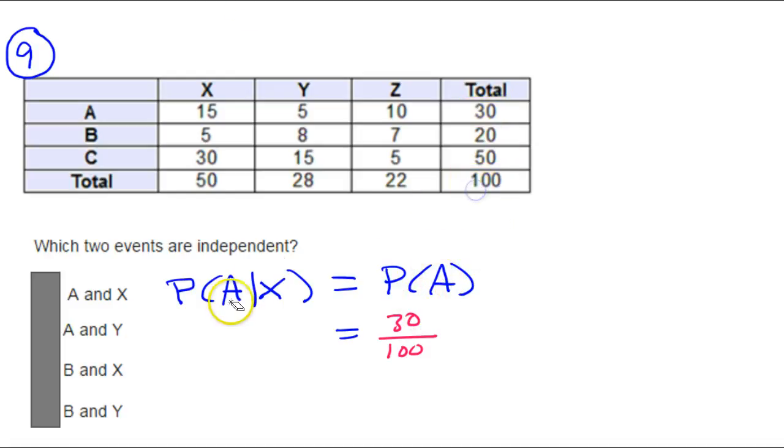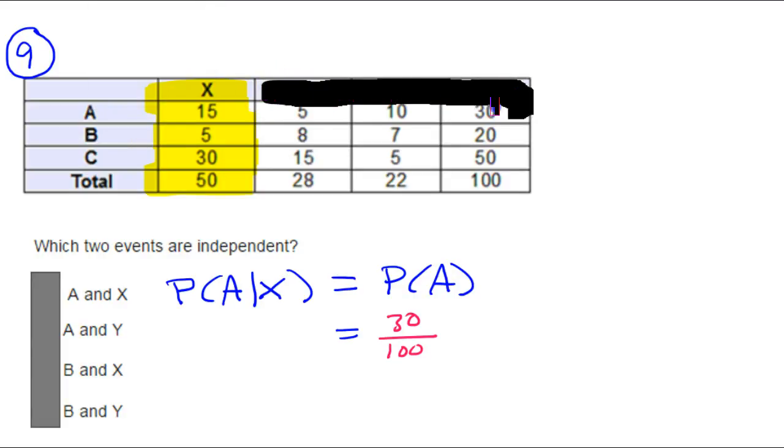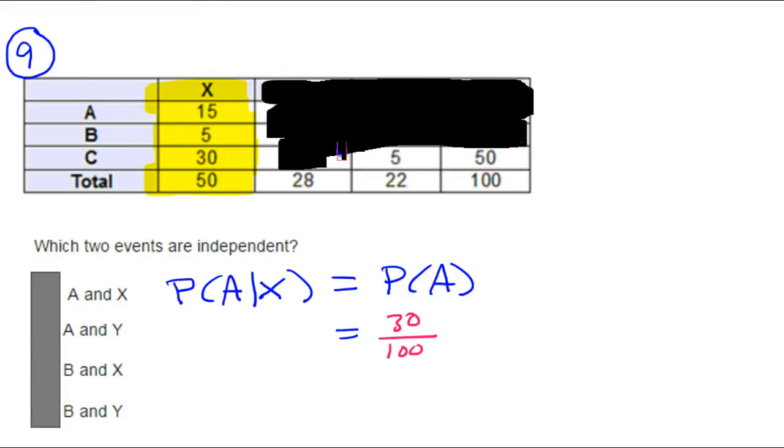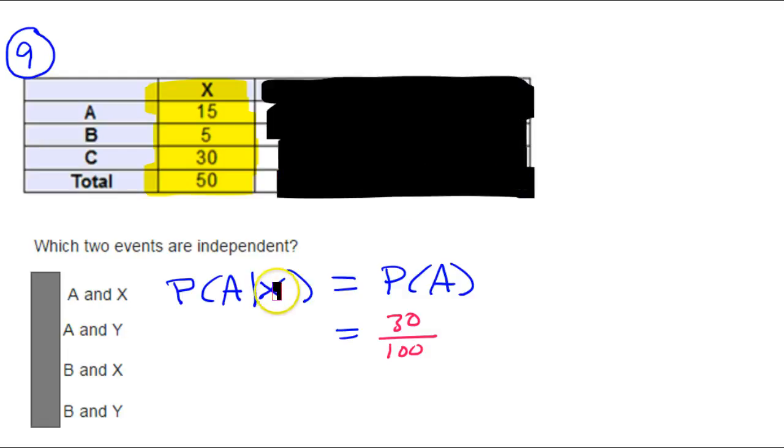Now let's do the other side, the probability of A given X. Now when you say given X, that's telling you what the universe is. X is the universe. So that means this is the universe. Nothing else matters anymore, because we're given X. That means all the rest of this goes away, and I like to emphasize that by blacking it out, just so you don't get distracted by these numbers over here. That's what it means when they say given X. It means only X now.